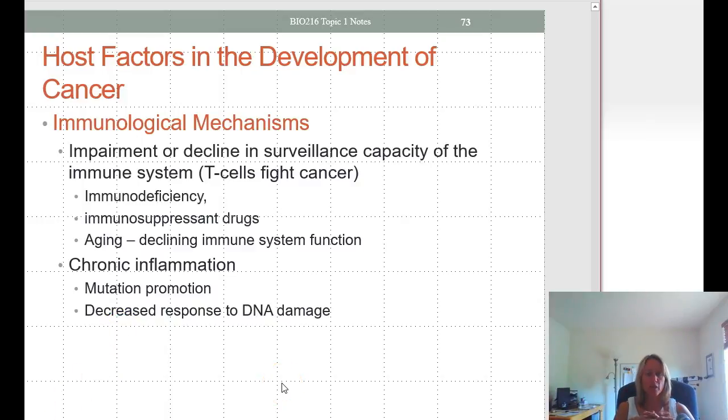There's immunological mechanisms. So if we have an impairment or decline in our immune system capacity caused by, say, immunodeficiency or immunosuppressive drugs, aging, with aging, we see a decline in immune system function. So as we age, we get increased risk of developing cancer. Chronic inflammation seems to increase the promotion of mutations, and seems to cause a decreased response to DNA damage.